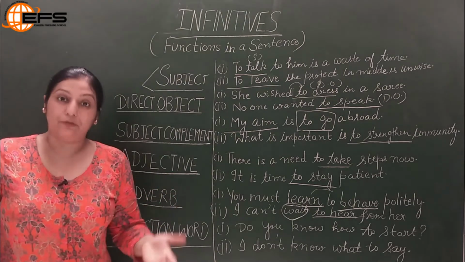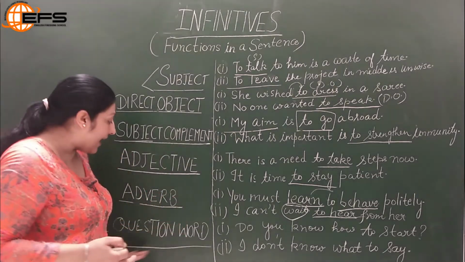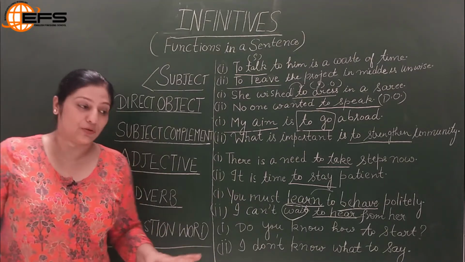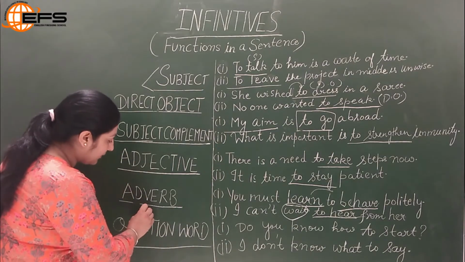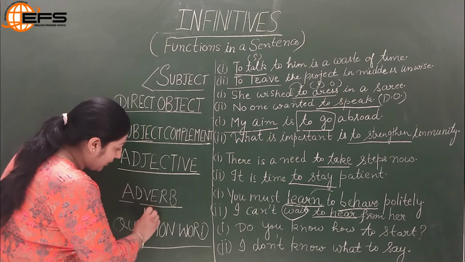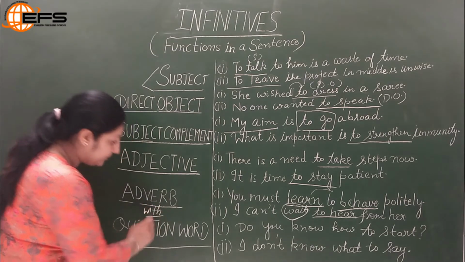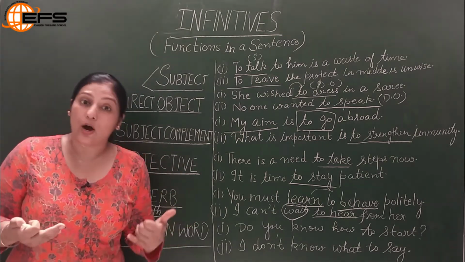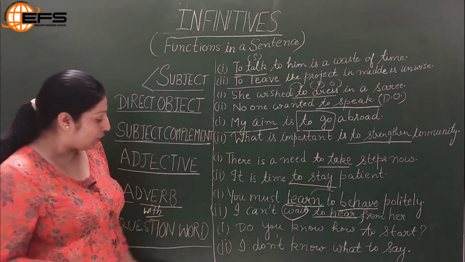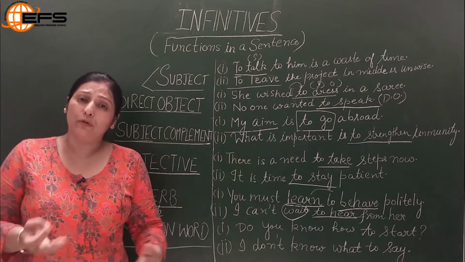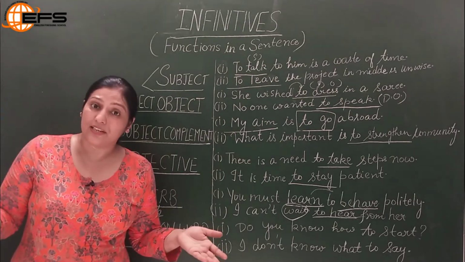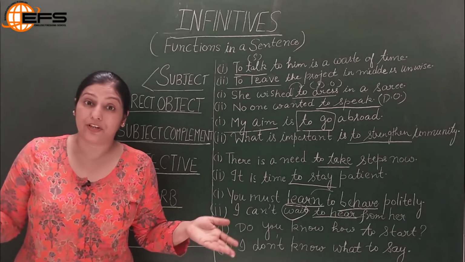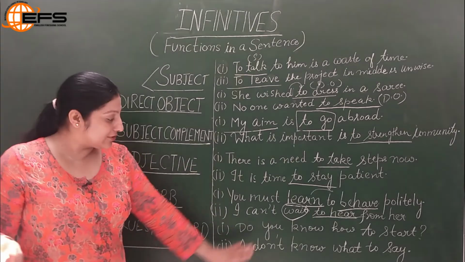Next, infinitive also adds to the question word. Now here it doesn't act as a question word, it is used with the question word. Now what is a question word? We have many question words like what, where, how, why, when, all these. So an infinitive is often used in an interrogative sentence also, and in a positive statement also, in a negative statement also. So let's look at some examples.